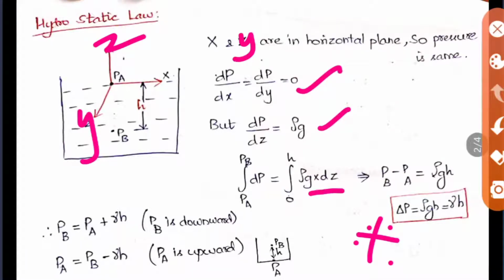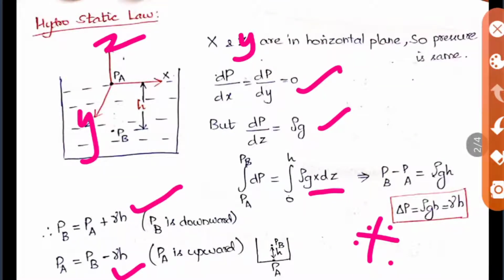Now if you want to find the pressure at B, you should always add: pressure A plus gamma into h. If you want to find the pressure at A, you should subtract: PB minus gamma h. So this is the condition. When you find the pressure for a downward point, you should add.